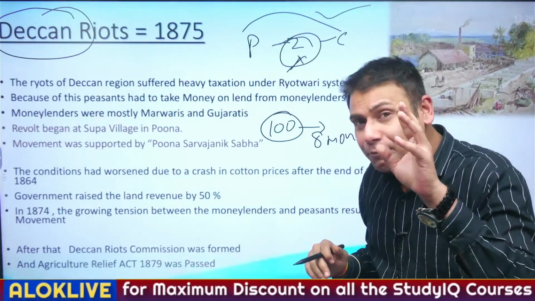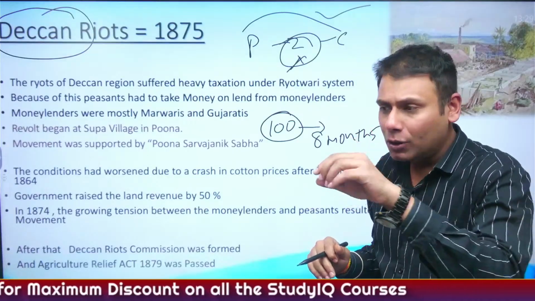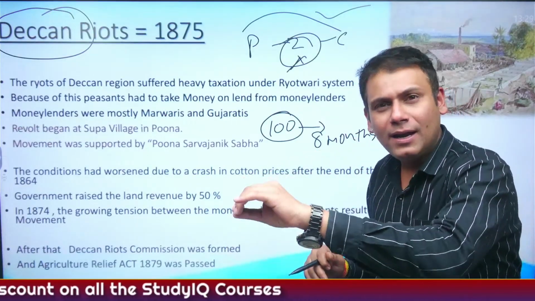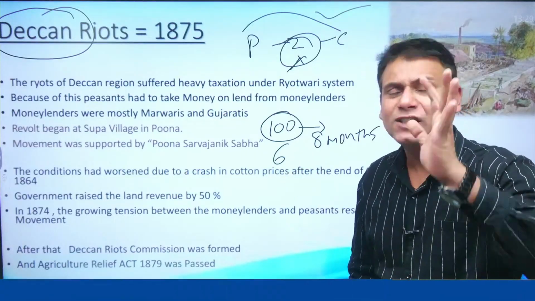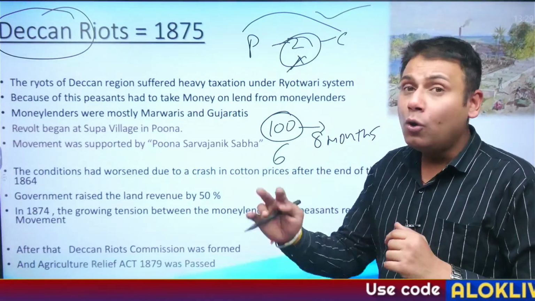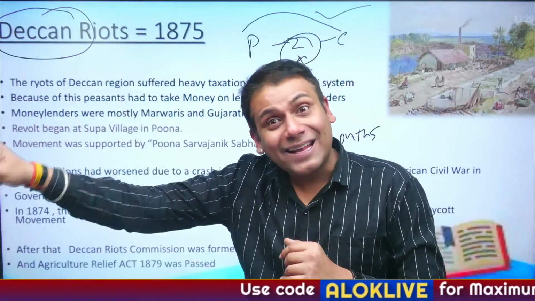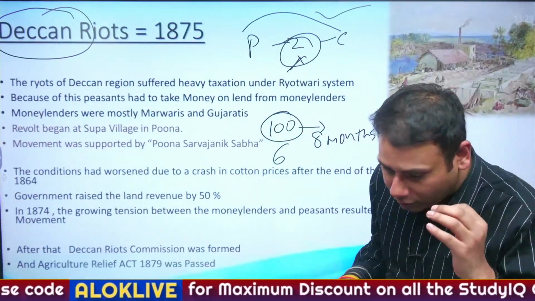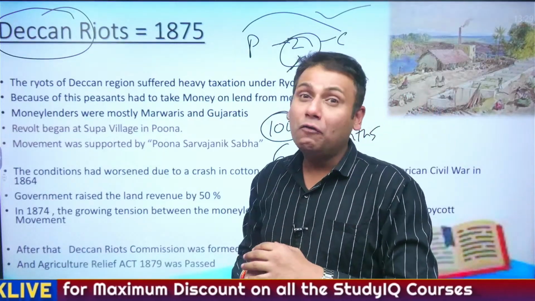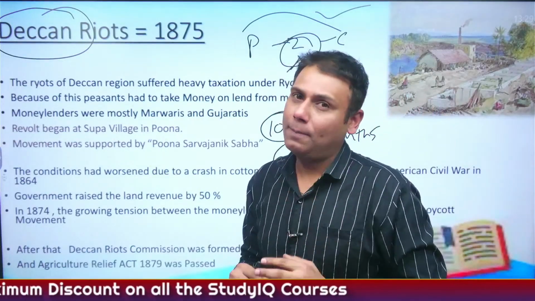Now, as I have paid the loan for 8 months, but on the records, the Zamindar or the money lender has noted that I have paid the loan only for 6 months. So, for 2 months, he is taking extra interest. So, what happened? Now, there began a movement from Supa village in Pune.